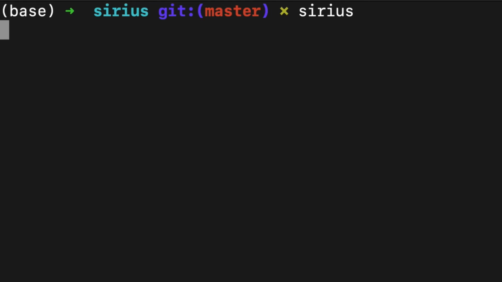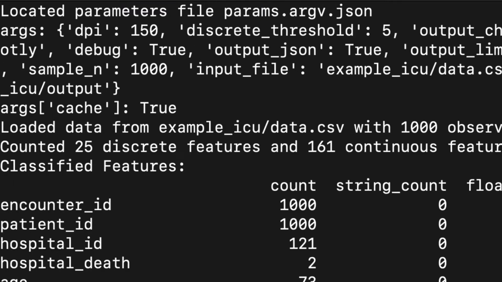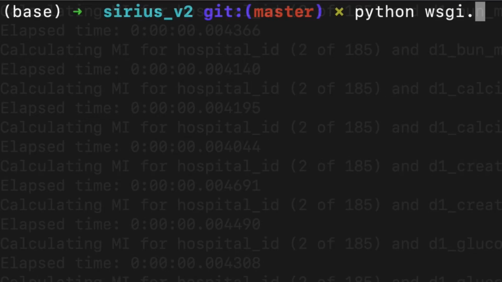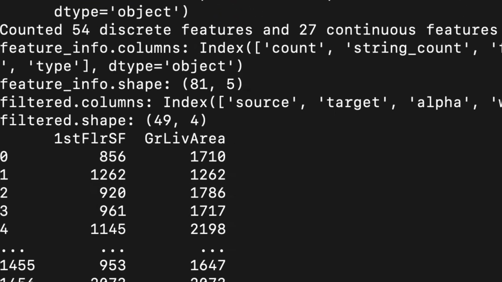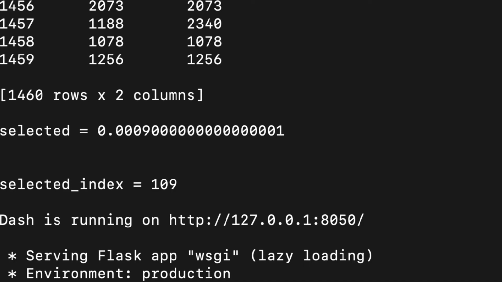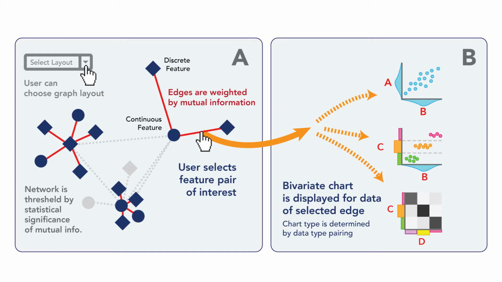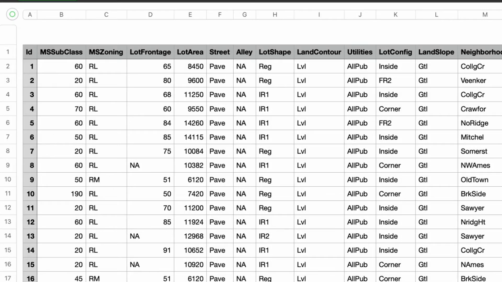A user of this system would use this Python package to compute the mutual information feature network of their tabular data, and then launch a dashboard for exploration of that network. The network suggests feature pairings that are informative, and users can rapidly iterate through a number of suggested pairings in order to formulate hypotheses about the data.